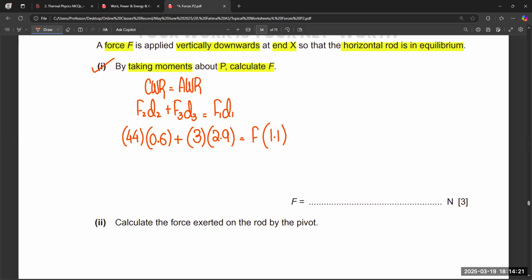So after calculation, let's see what the final answer is. 44 times 0.6, 8.7, 31.9, rounded to 32.